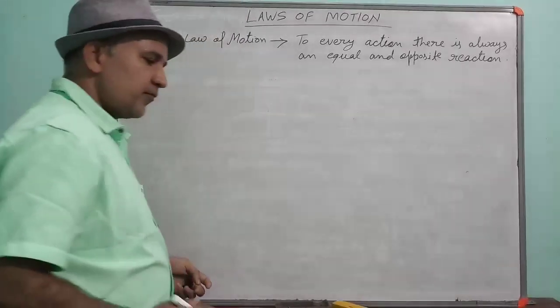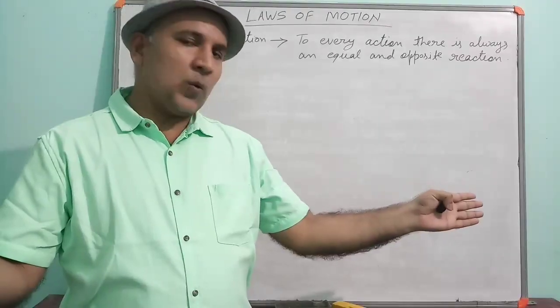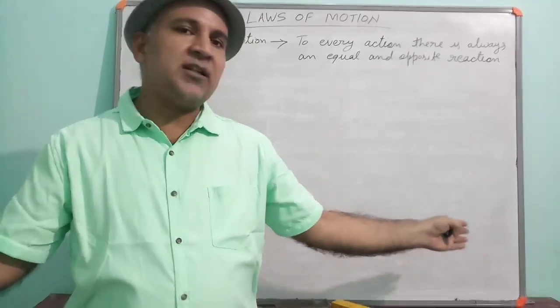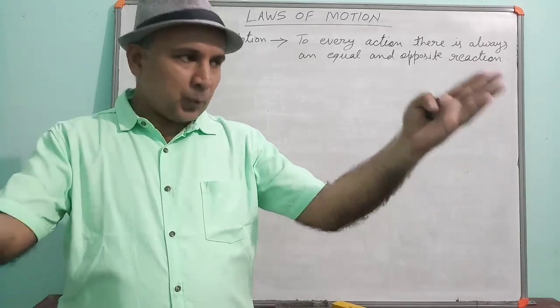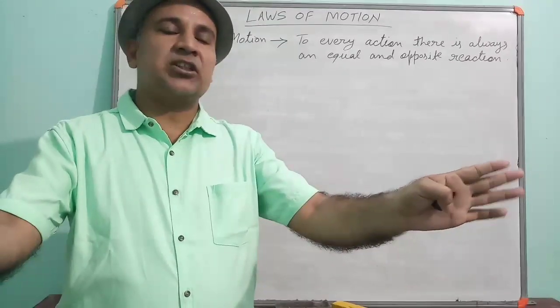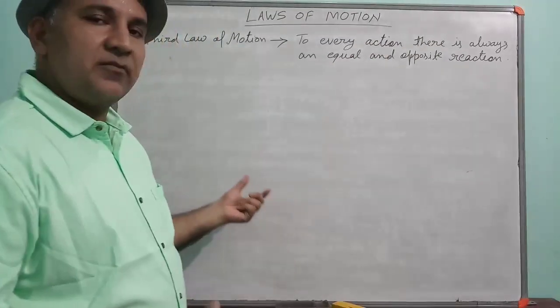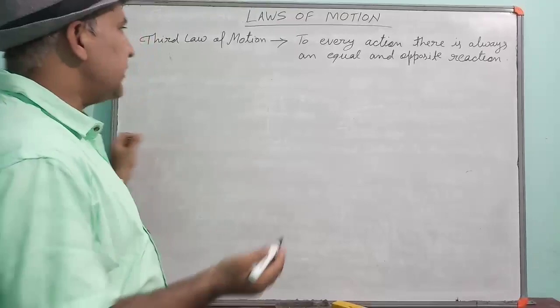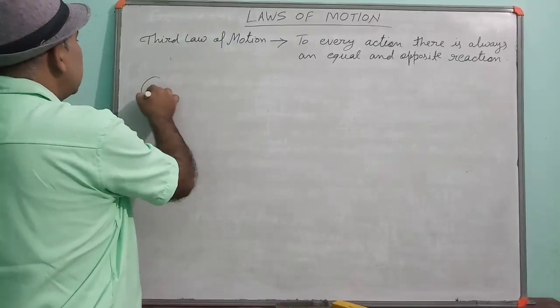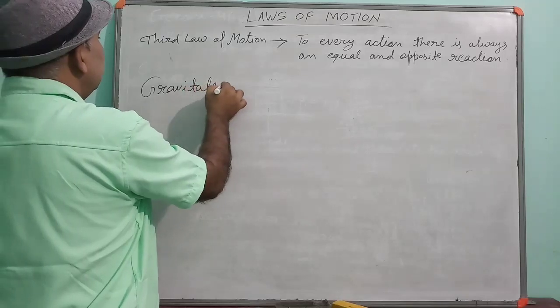Now, after this topic, you can see some examples here. When a boatman drives a boat, from his oar he pushes the water backside. Then water pushes the boat in the front direction and the boat moves. There are many examples which you can read in your books. Okay.